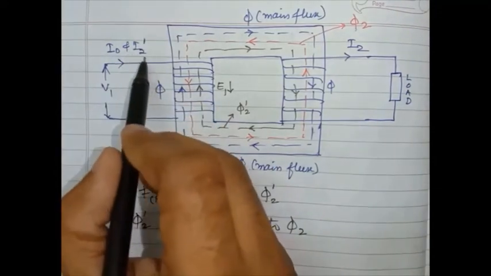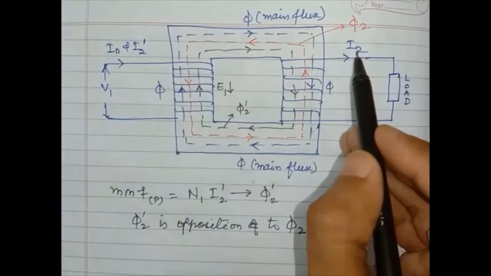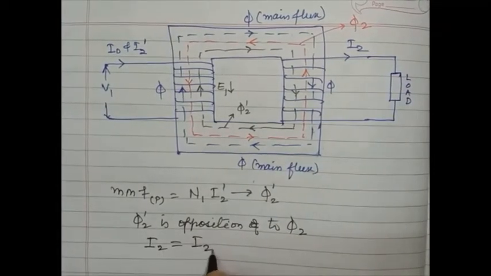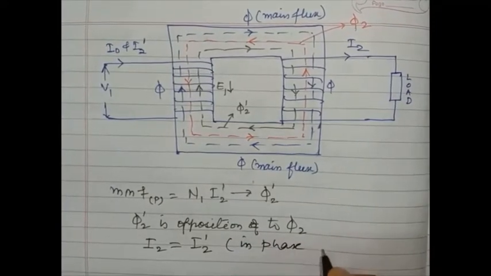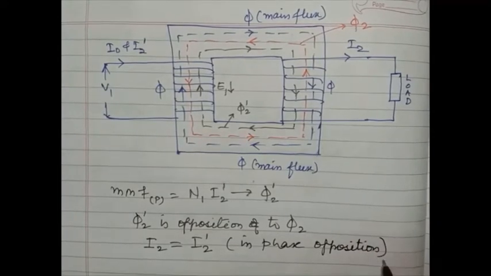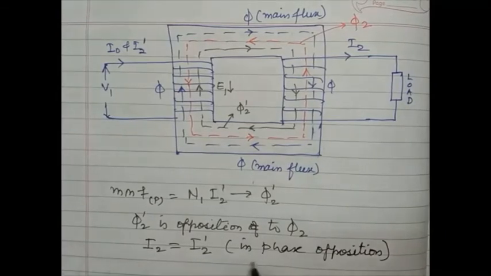I2 dash is equal to I2 in magnitude, but they are in phase opposition, so the direction is opposite.